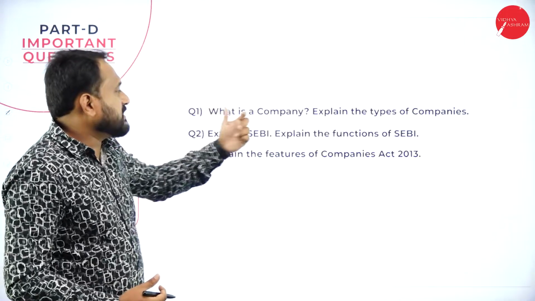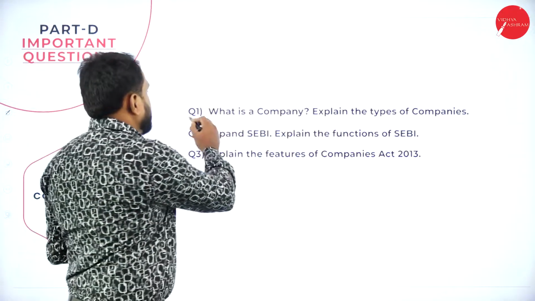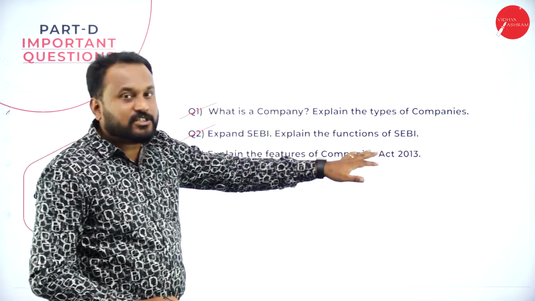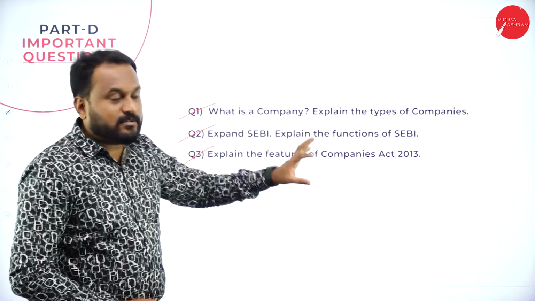The first one is, what is a company? Explain the types of company. That's the first question. Second question, expand SEBI. Explain the functions of SEBI. And the third is, explain the features of Companies Act 2013.